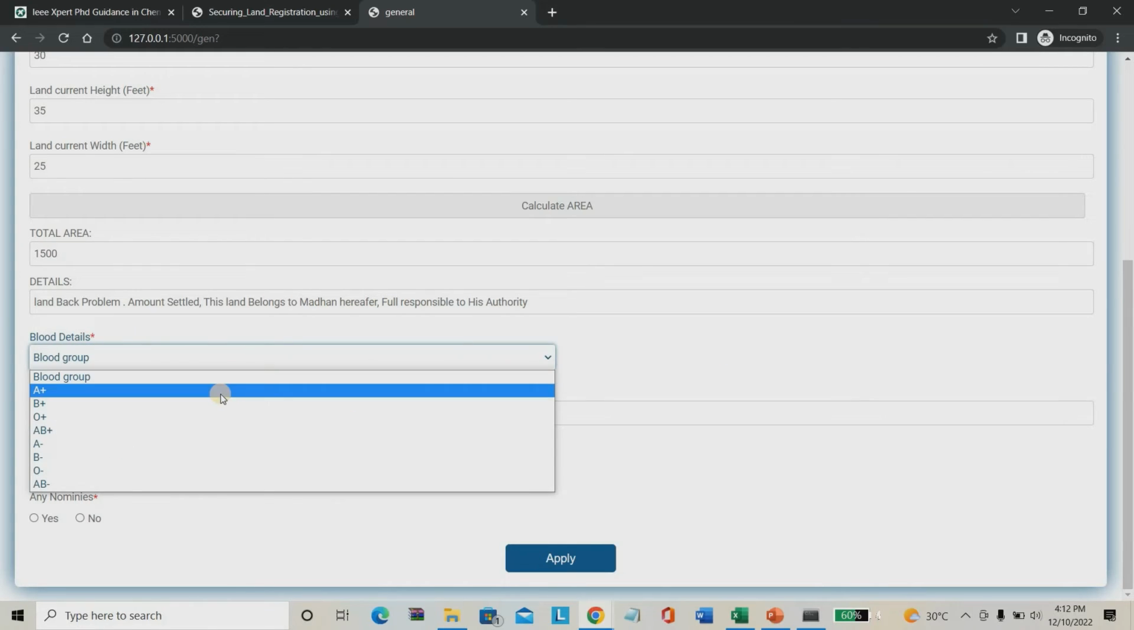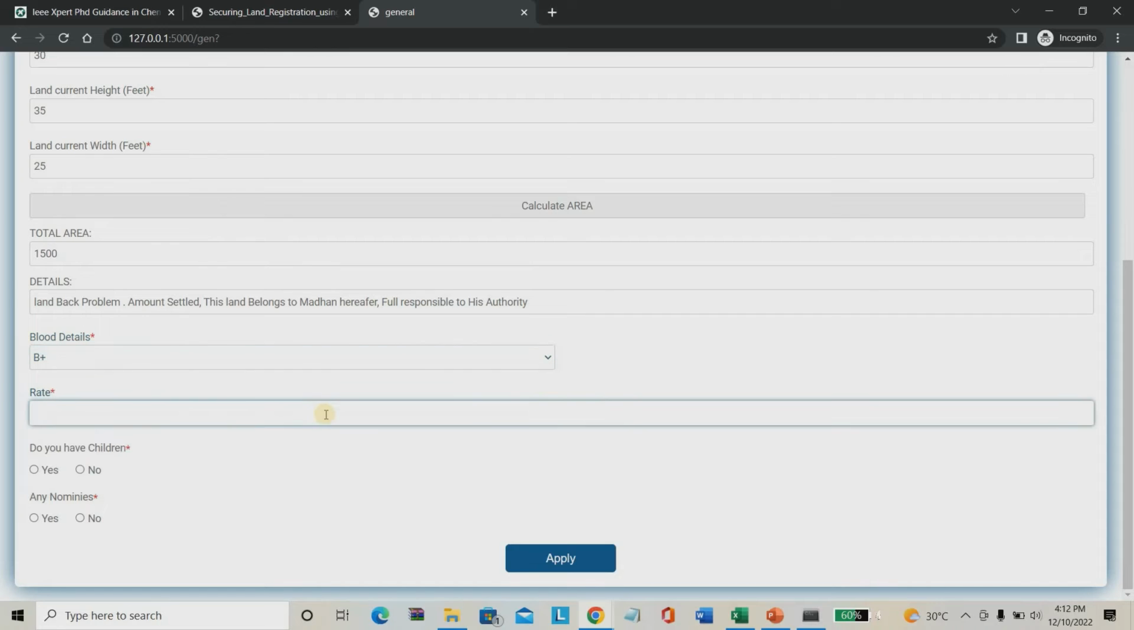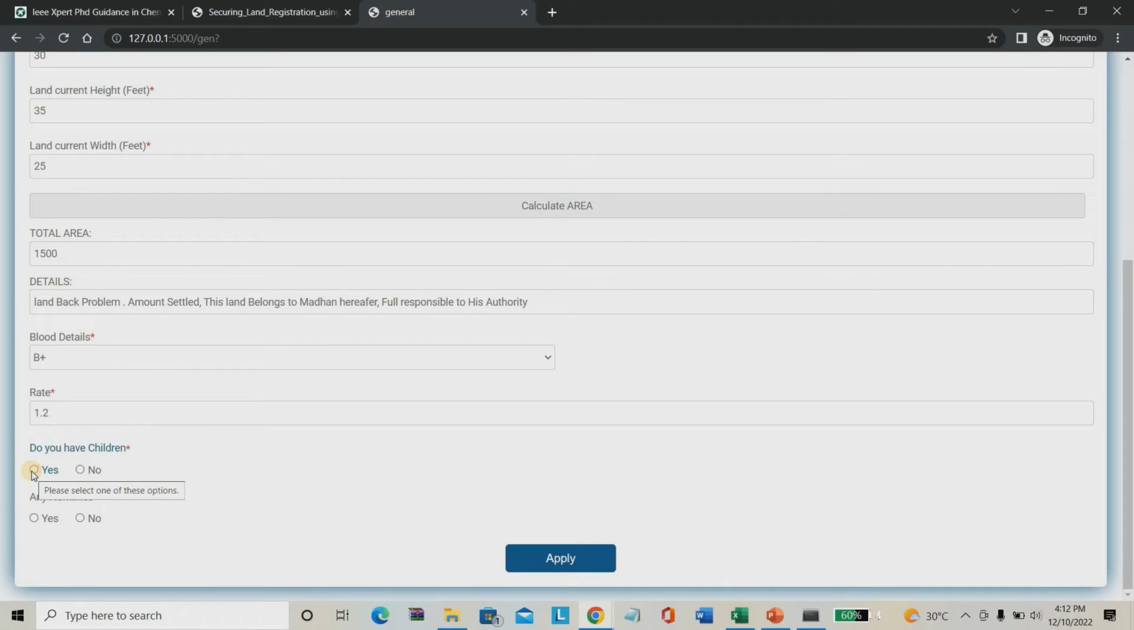The owner blood group also we have to enter. For security purposes, we are asking for the owner blood group. Then I am going to enter how much the rate is: 1.2 crores. I am giving 1.2 crores. If that person has children, then the next nominee: yes, children yes, any nominee yes, you have to give. Nominee name Ramesh I am giving. So this is the overall land details. Just give apply.